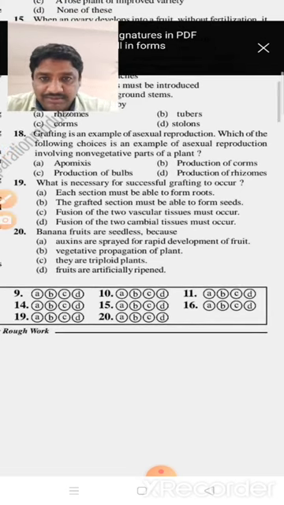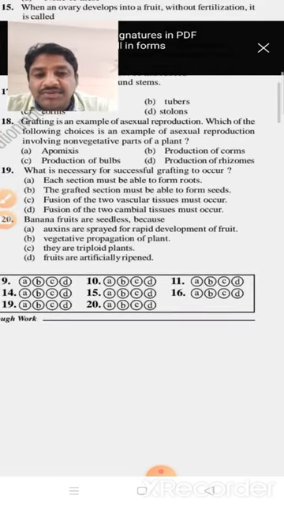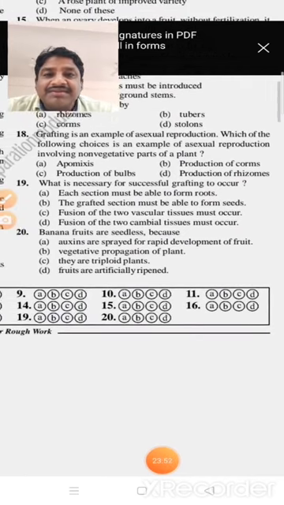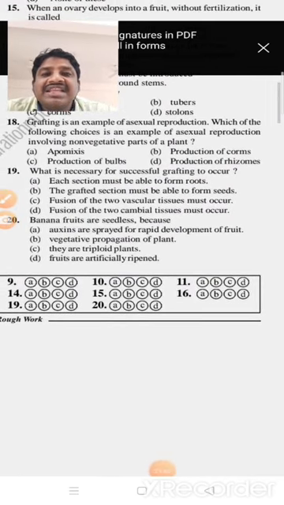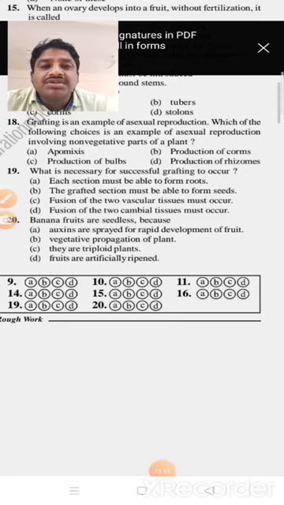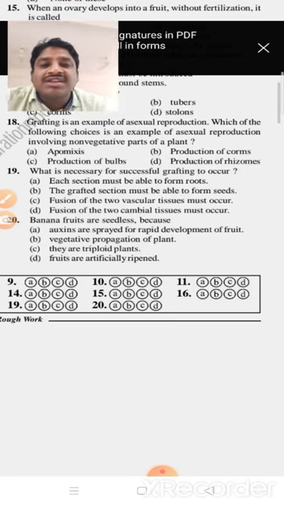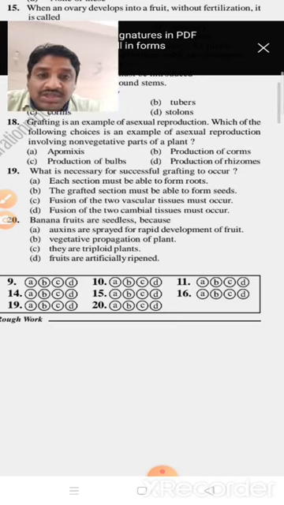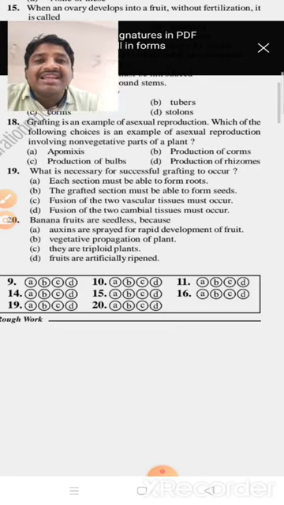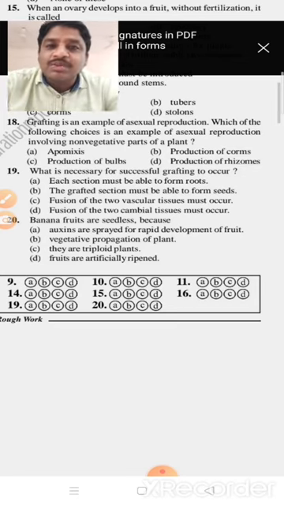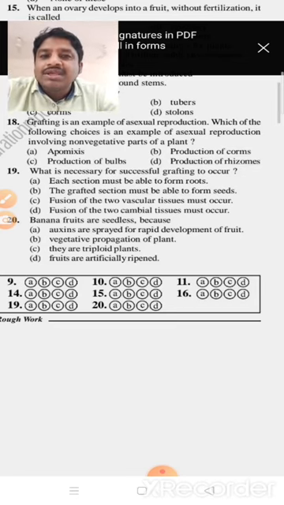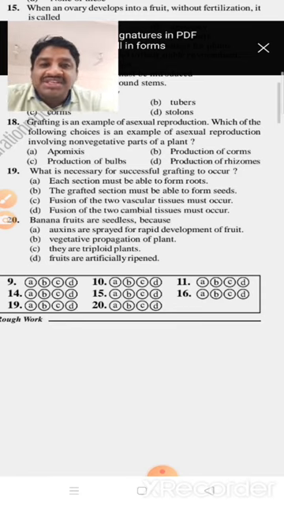Next, grafting. Grafting is an example of asexual reproduction. Which of the following is an example of sexual reproduction involving a non-vegetative part of a plant? Non-vegetative part means, of the four given options, which one is not vegetative. Apomixis. What is meant by apomixis? Apomixis means the production of seeds without fertilization.